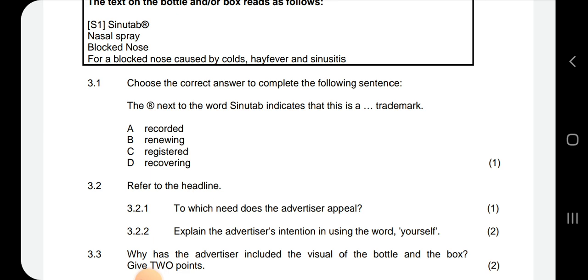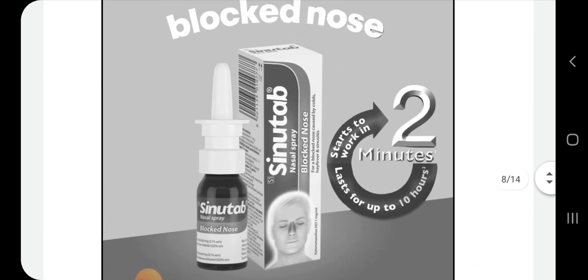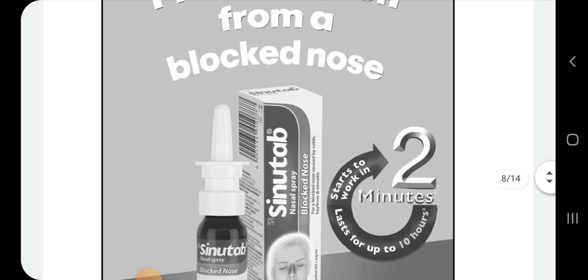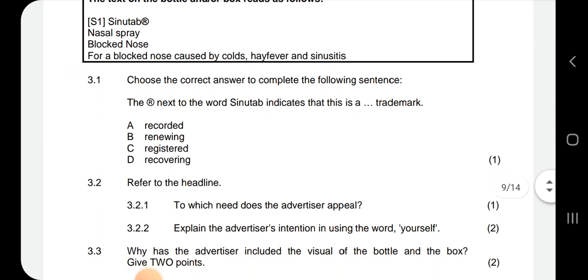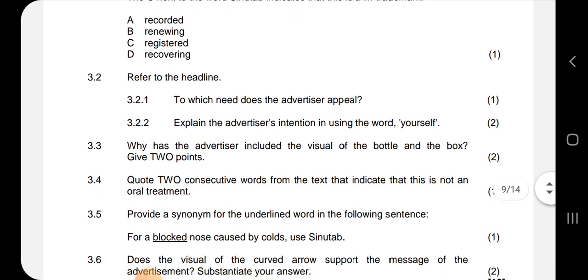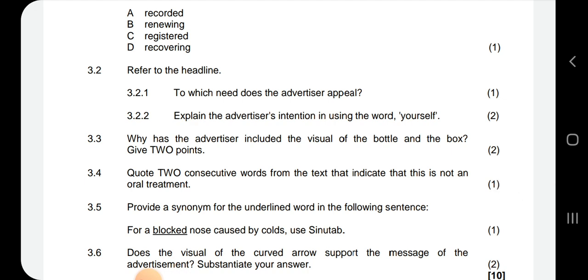3.2.2 says, explain the advertiser's intention in using the word yourself. Free yourself from a blocked nose. So what the advertiser is saying by using the word yourself is to appeal directly to the target audience, so you can do it yourself at home. 3.3, why has the advertiser included the visuals of the bottle and the box?